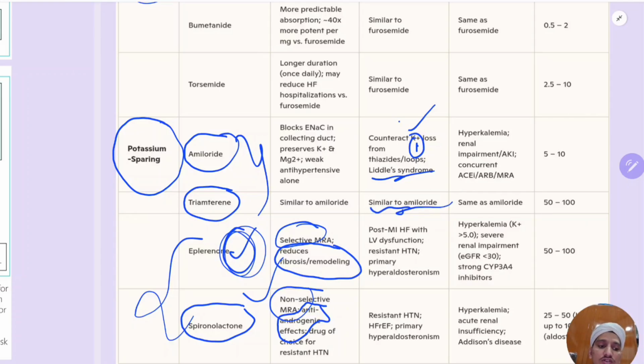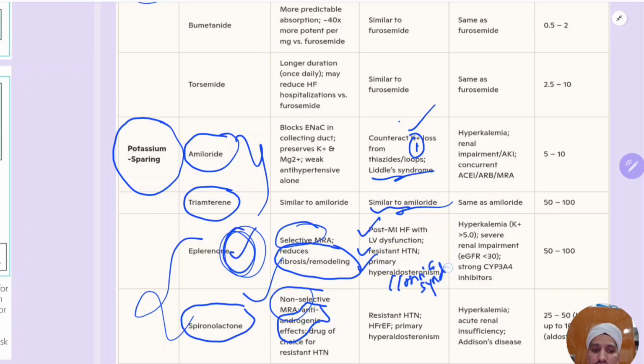So usually these are used in combination with thiazide or loop diuretics to counter potassium loss. Eplerenone, what is special? Because it reduces fibrosis and remodeling. So it is used post-MI heart failure with left ventricular dysfunction. Also it is used in resistant hypertension. Also it is used in primary hyperaldosteronism, nothing but Conn's syndrome.